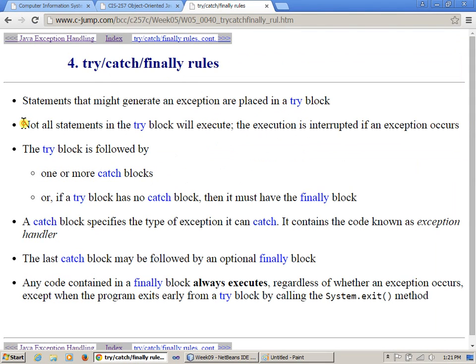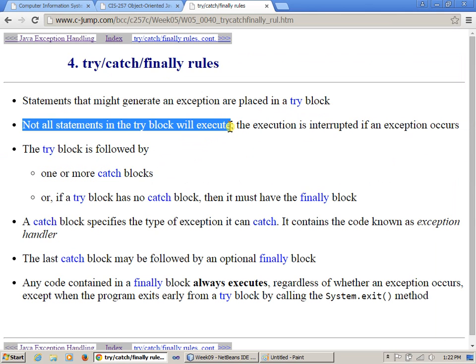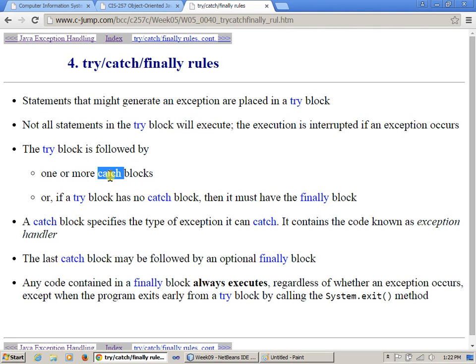So there you go. Not all statements in the try block will execute. So it's expected, and that's by design, and that's the mechanism of exceptions. So then the try block is followed by one or more catch blocks, right?